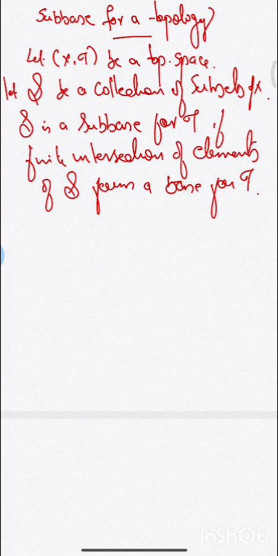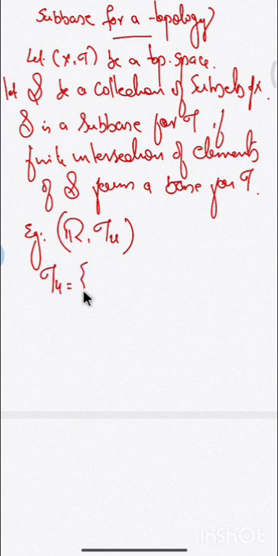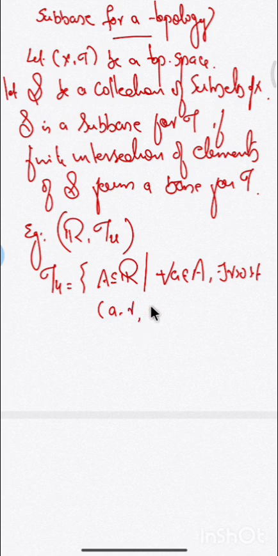We will see one example. For example, consider the real line with the usual topology. What is the usual topology? It is defined as the set of all A subset of the real line such that for every a in A, there exists some r greater than 0 such that the interval of the form (a minus r, a plus r) is completely contained in A itself.